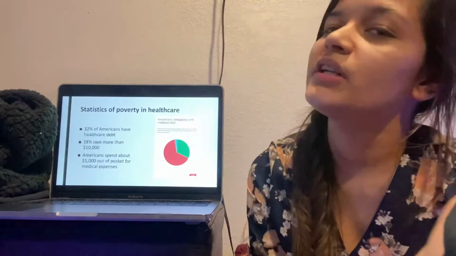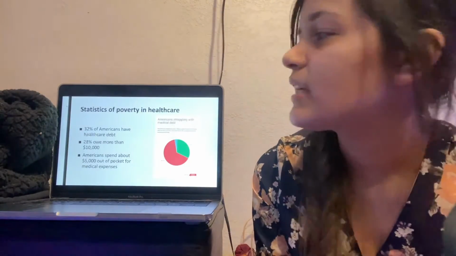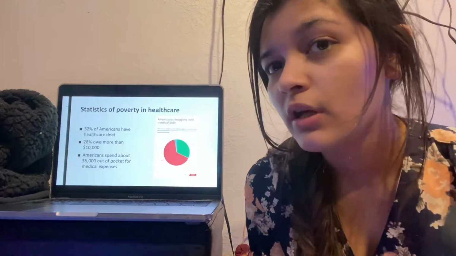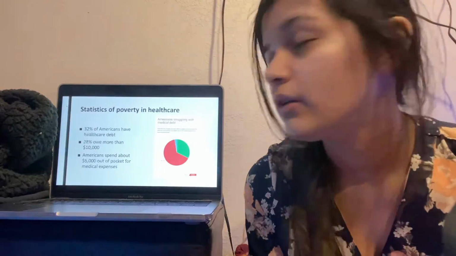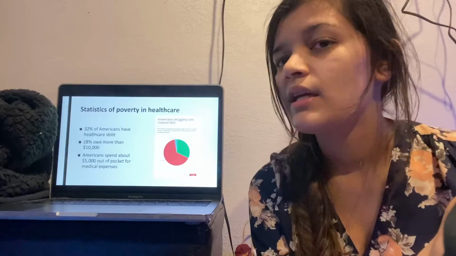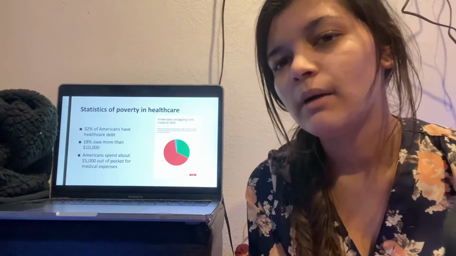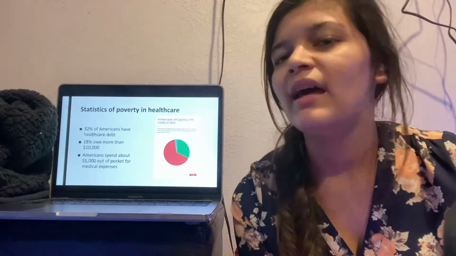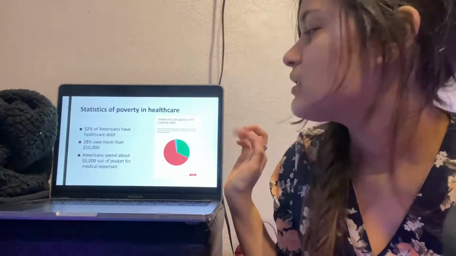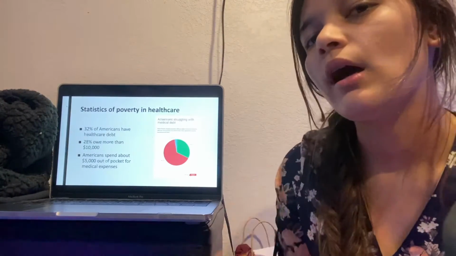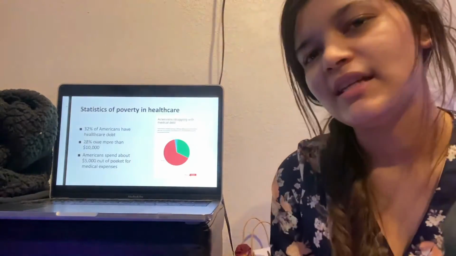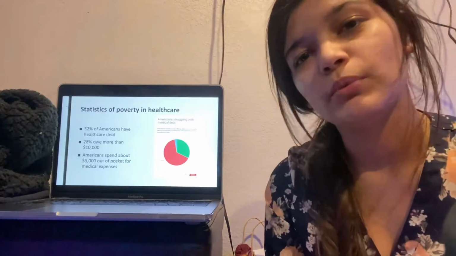The statistics on poverty and healthcare are 32% of Americans have healthcare debt, and 28% owe more than $10,000 to healthcare. And then Americans spend about $5,000 out of pocket to pay for medical expenses, which is kind of crazy to think that a bunch of people have to pay this much out of pocket, even if they have insurance or they don't have insurance. Right here in this graph, it shows a study where they asked Americans struggling with medical debt if they knew they had it, and 65% said yes, 3% said no, and 32% said yes.